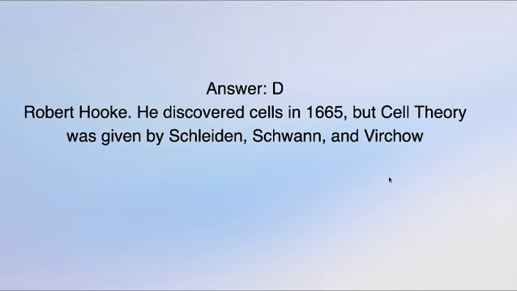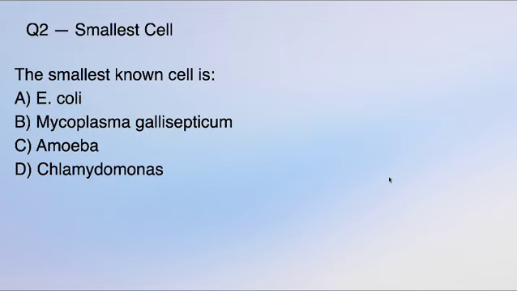Hope everyone gets the correct answer. Let's move on to the next question. Second question is, dash is the smallest cell. In the initial topics, we learn about the size, about different types of cells. So which among these is the smallest? Option A, E. coli, Mycoplasma gallisepticum, Amoeba, Chlamydomonas. It's an easy question, right?